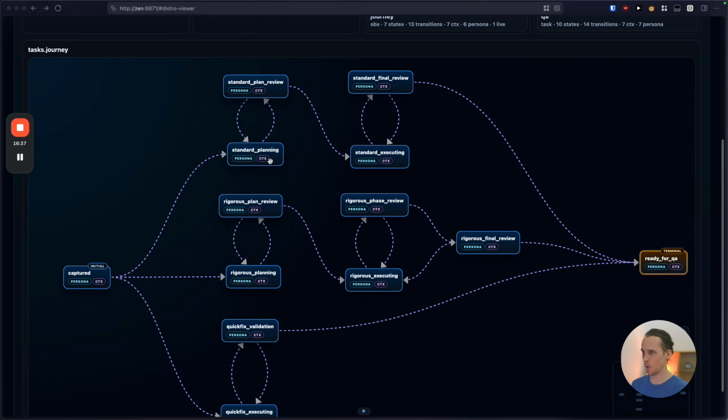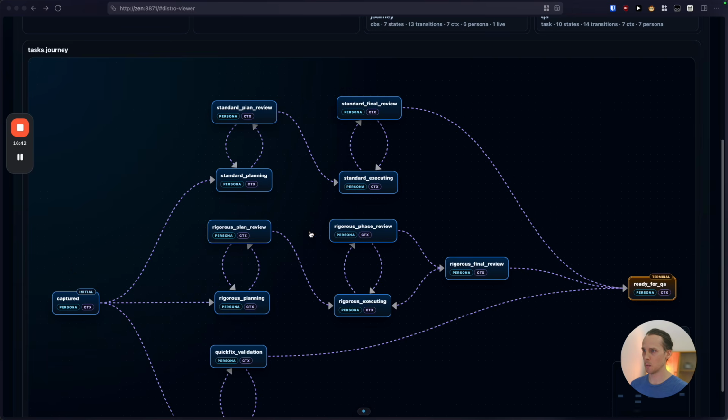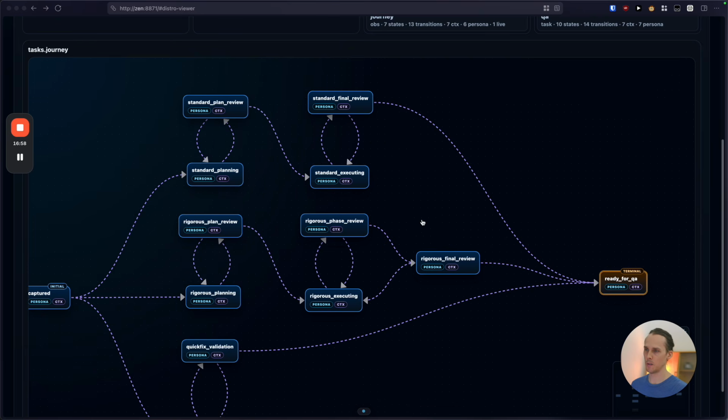But after both of them have finished their planning, they go into executing. And the only difference between the rigorous and the standard one is that the rigorous one can go through and do many phases within a task. So it'll loop through here quite a many times. Even if the phase review passes, it'll still go back, and the executing will continue to the next phase.